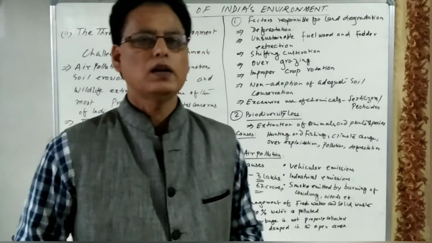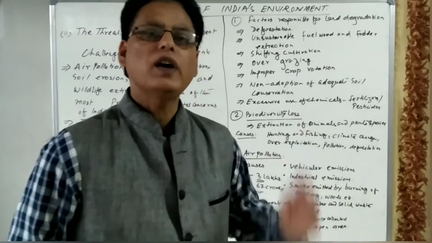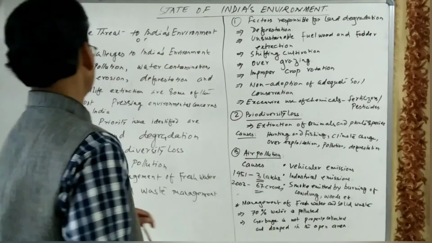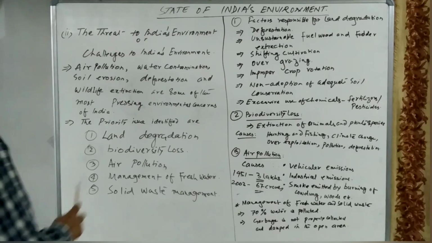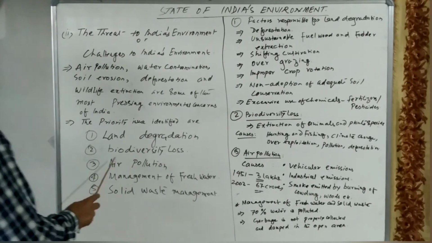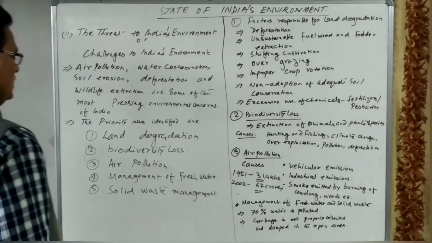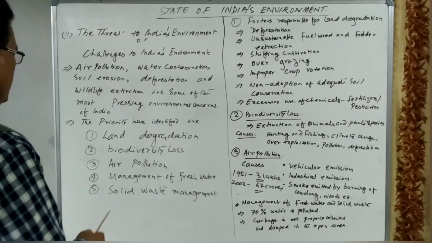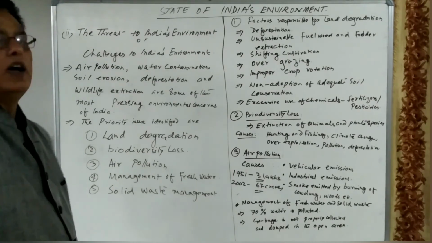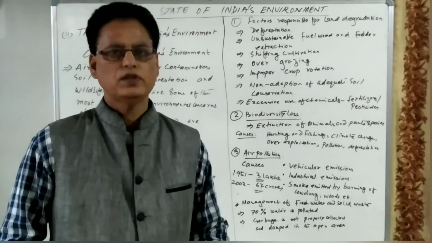So these are the different problems we have seen. The environment has created problems like land degradation, biodiversity loss, air pollution, management of fresh water, and solid waste management. I think this concept is clear to all of you. Okay, thank you.